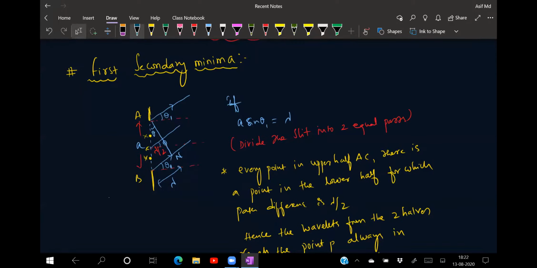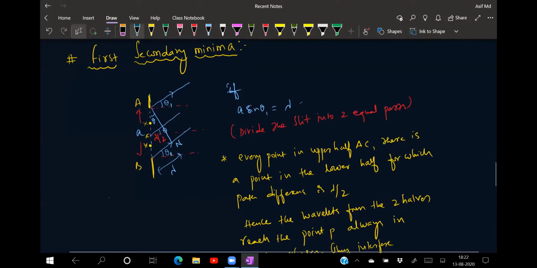If I'm taking lambda by 2, then you should also divide the slit into a by one, two slits, but it will become smaller, still smaller and smaller. Lambda itself is smaller; lambda by 2, lambda by 4, if we take, it becomes even smaller. That is the reason, for an approximate value, we are taking it as lambda.